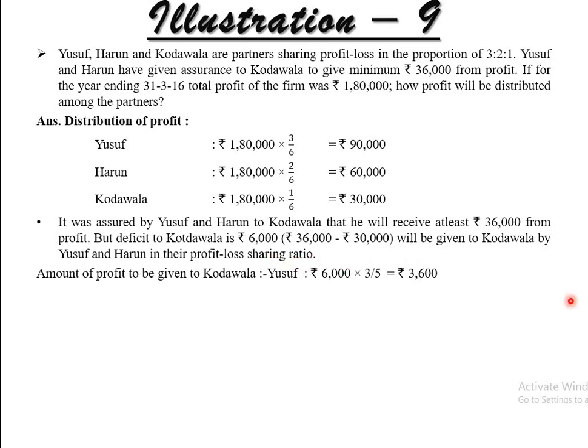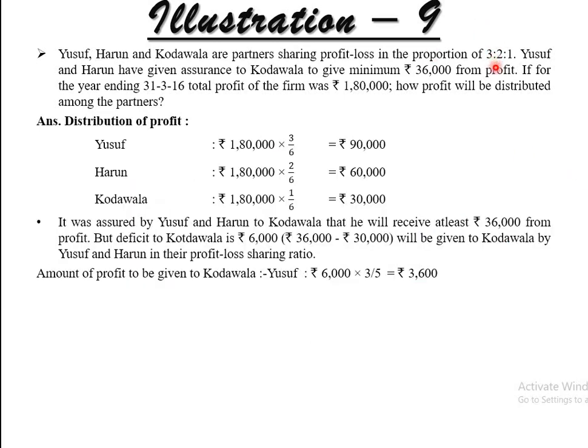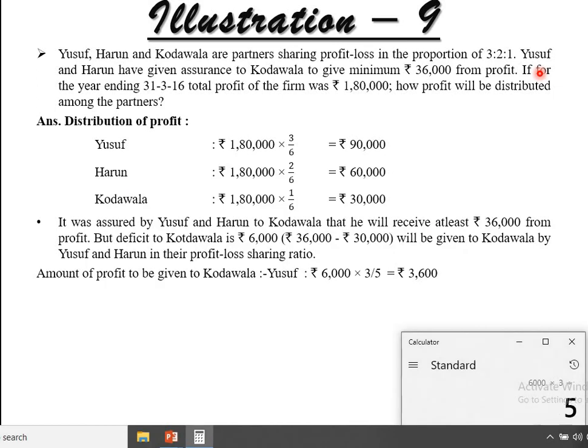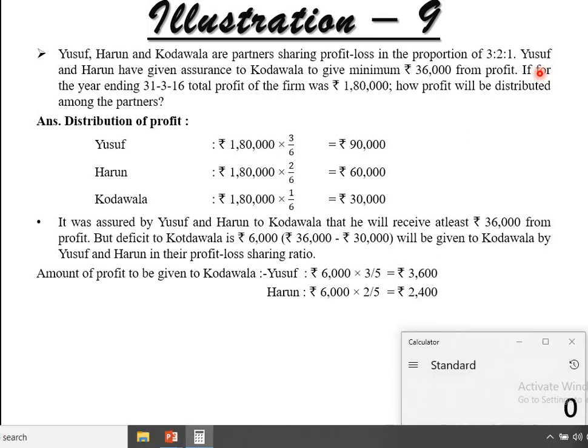So first of all, the amount of profit to be given to Kodawala by Yusuf and Harun: 6,000 is payable. Kodawala receives 30,000, so the deficit amount will be given by the two partners. So 6,000 into their profit and loss ratio, other information is not given to us, so their profit and loss ratio, that is 3:2. So 3 by 5, 3,600 will be given by Yusuf, and Harun will give 6,000 into 2 by 5, so he will give 2,400. So simply this 6,000 is given by both partners to Kodawala.